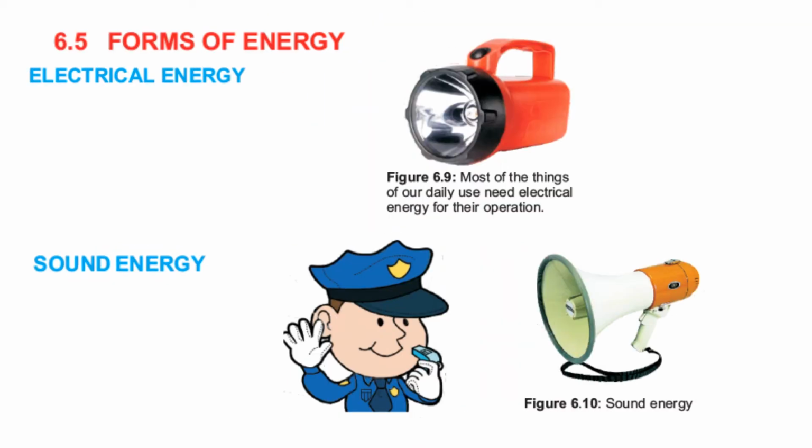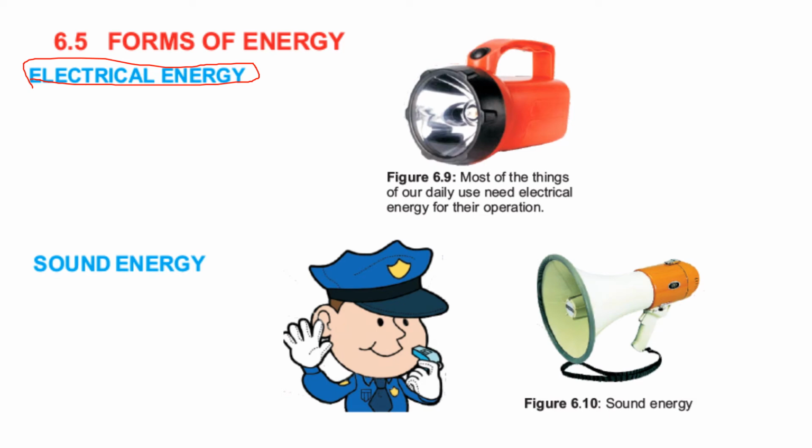So class, now the other form of energy is electrical energy. Electrical energy is a type of energy that we mostly use in our daily life. In every home, every office, every school, we are dealing with electricity. We can supply electrical energy with the help of wire. And how do we get electrical energy?